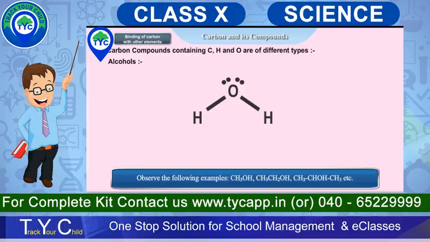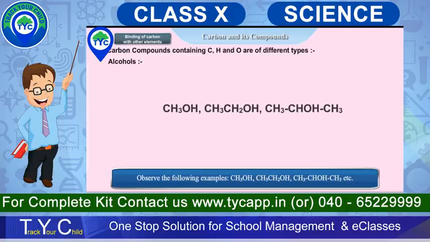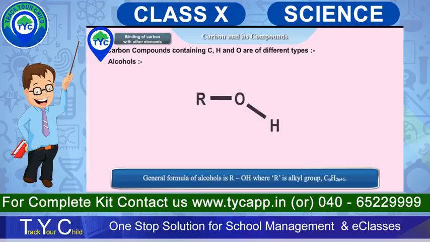Observe the following examples: CH3OH, CH3CH2OH, CH3CHOHCH3, etc. The general formula of alcohols is ROH, where R is an alkyl group,